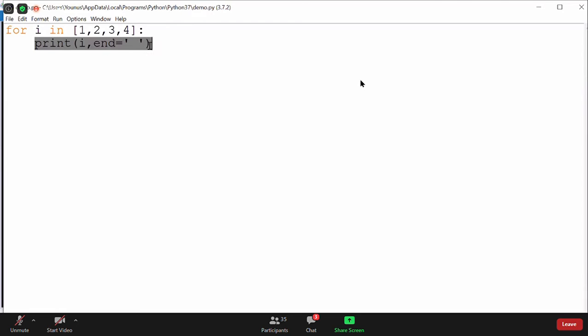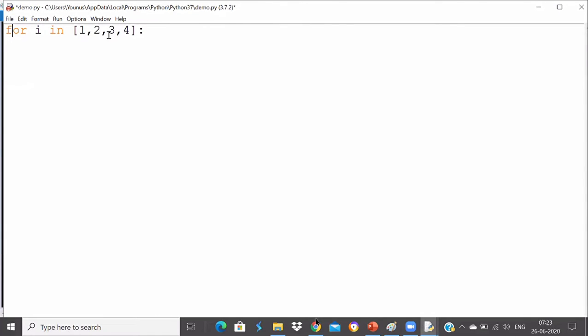Now instead of printing, can we perform some operation? Like, can I add all the elements of the sequence, guys? Can I add 1 2 3 4 and all? Okay, how can I do that? How can I add 1 plus 2 plus 3 plus 4? What can be the logic?